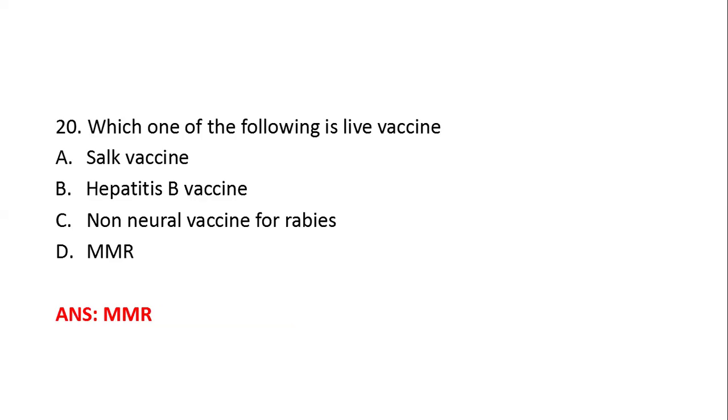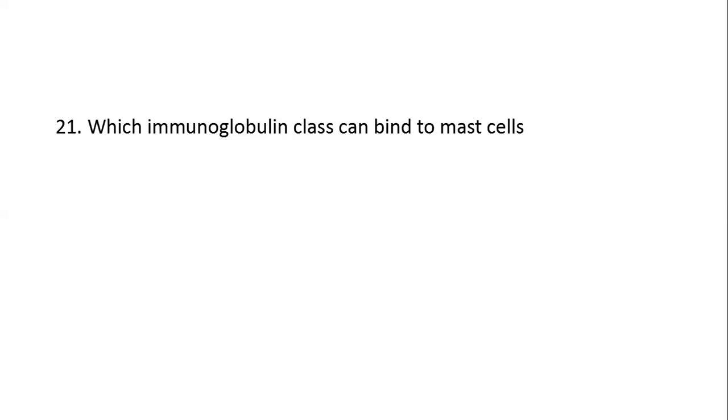And if you see SAC vaccine, that is IPV, injectable polio vaccine or inactivated polio vaccine, it is a killed vaccine. Hepatitis B vaccine, it is a subunit vaccine. Non-neural vaccine for rabies, that is also killed vaccine. So here the right answer is MMR.